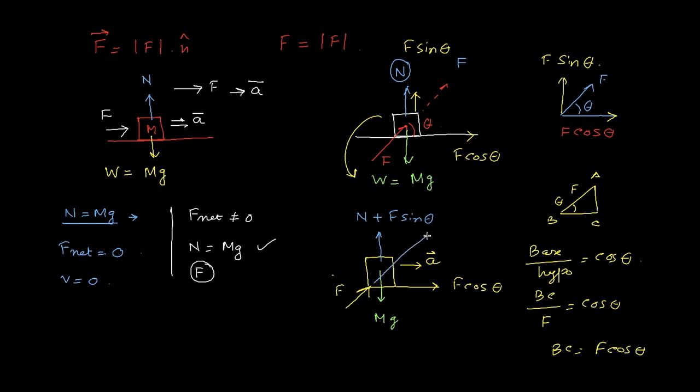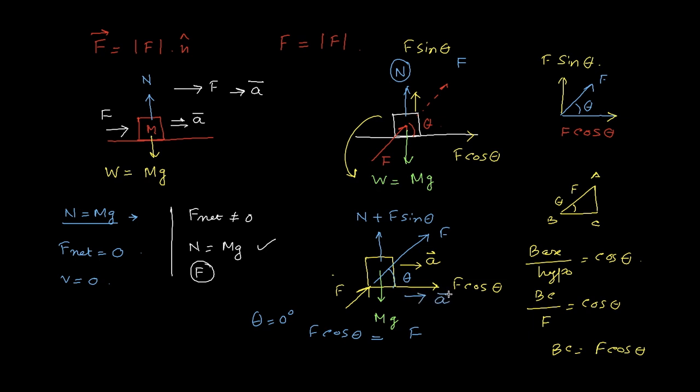Now think about one thing. This is your F, this is your theta. If theta is equal to 0 degrees, then F cos theta becomes F. That means the acceleration of the body is in this direction.